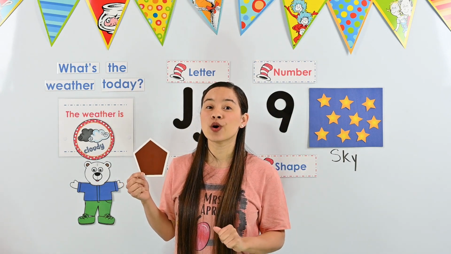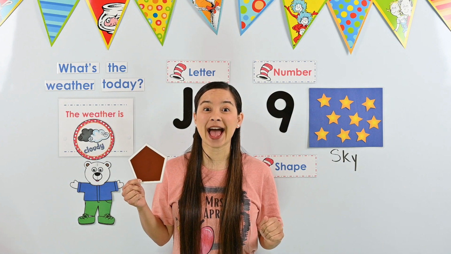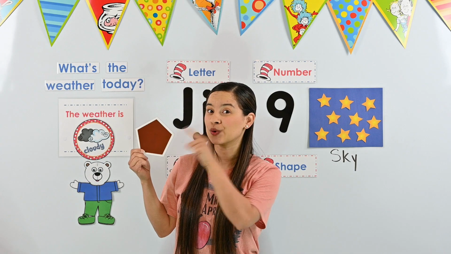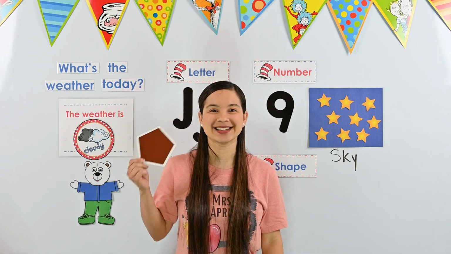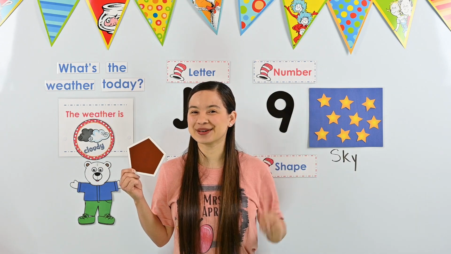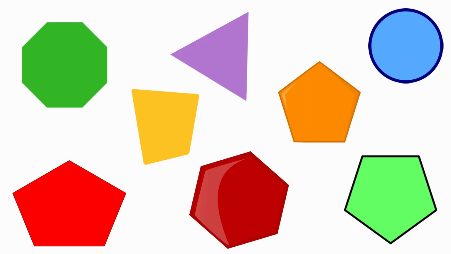Okay, now we are going to take a look at a lot of different shapes. And we're going to circle all of the pentagons that we see. I'll give you a hint. There will be 3 of them. Are you ready? Wow, look at all the shapes. Can you help me find the 3 pentagons?